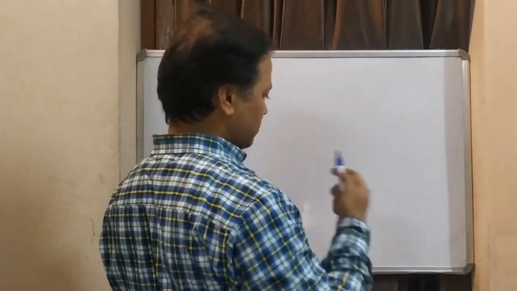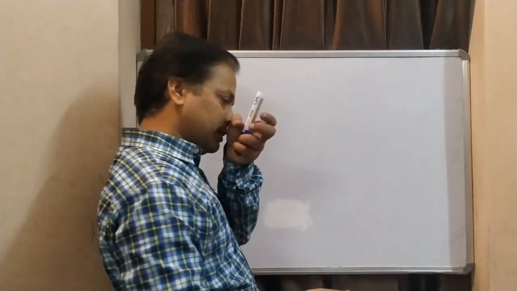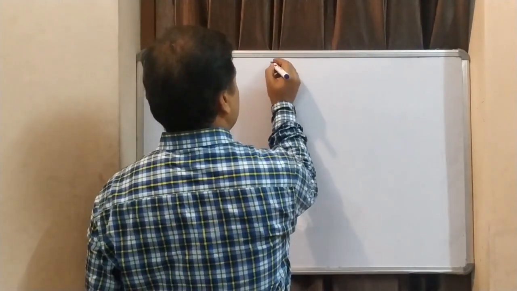Now we'll see a basic summary of some of the complications; detailed complications we'll see in the next lecture.